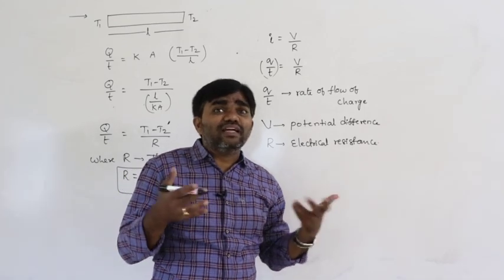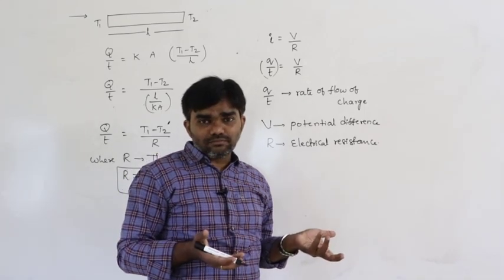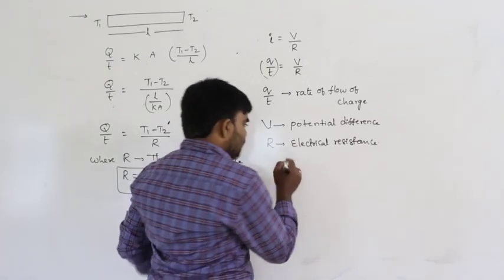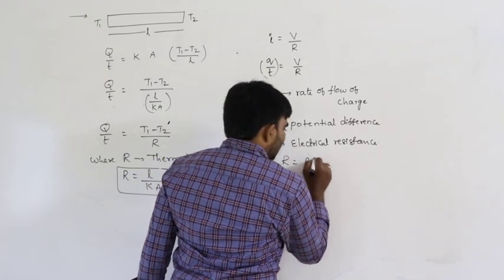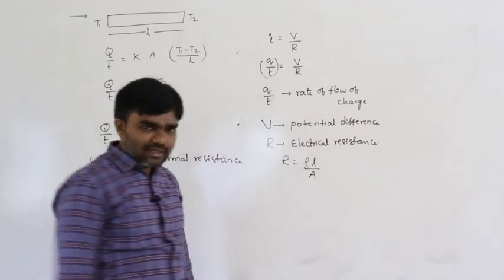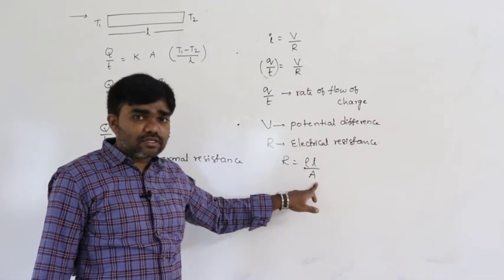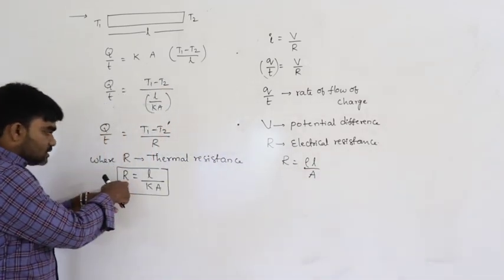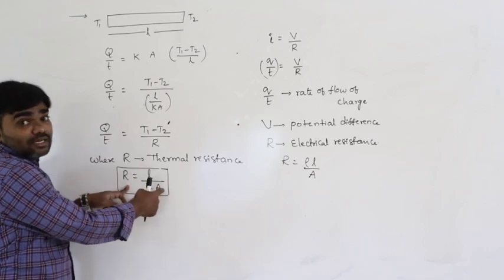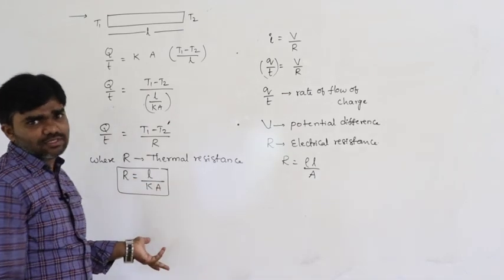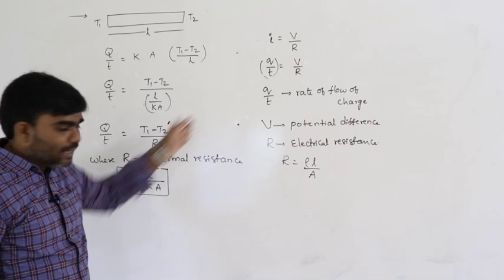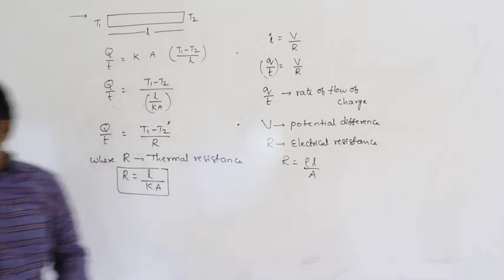Opposition to the flow of electric current through it. R is equals to rho L by A. Electrical resistance depends on length and area. Thermal resistance depends on length and area. Same concept, we are just comparing it.